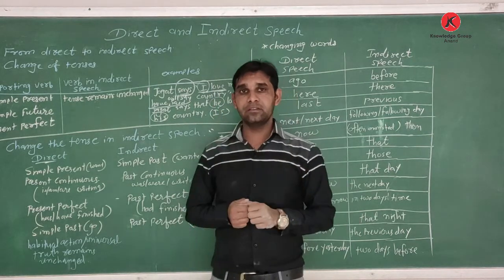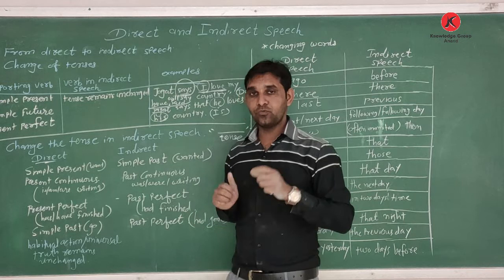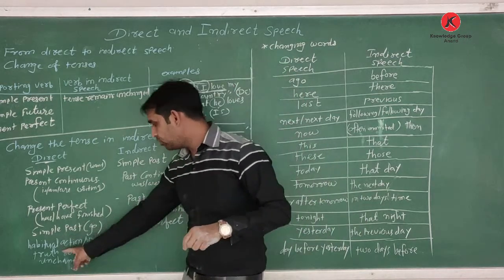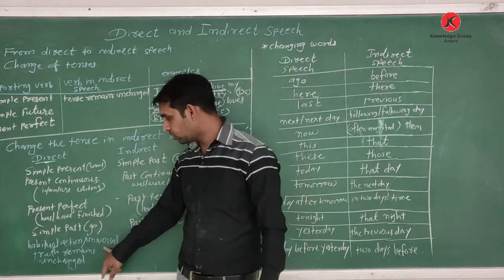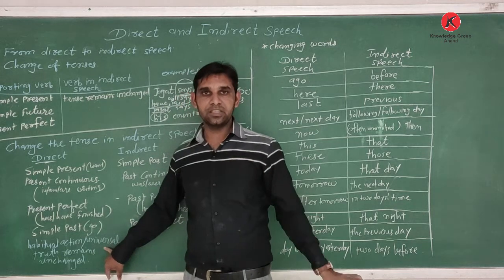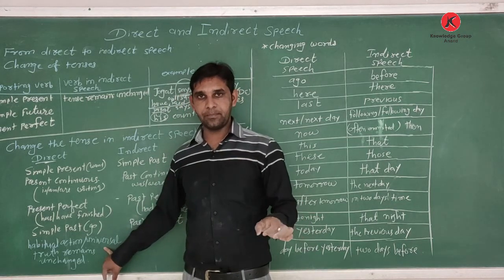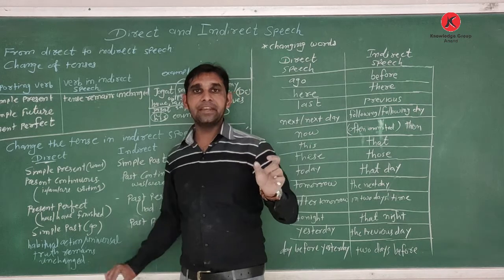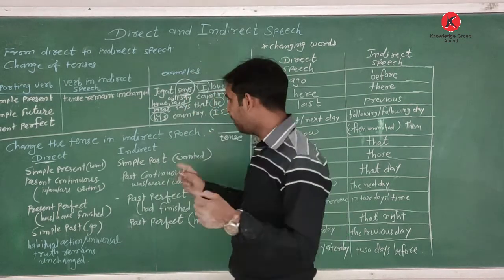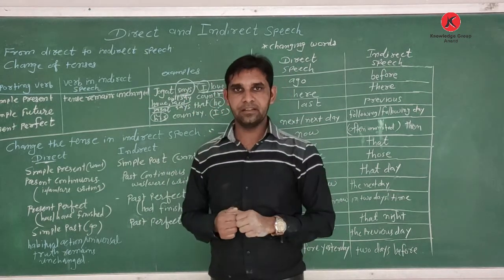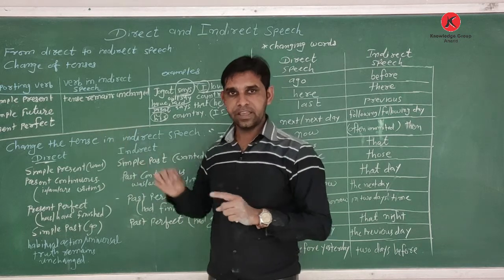Okay, but we do not change the tense when a habitual action or universal truth is given. We cannot change it. It remains the same. What we do, we only write the conjunction. If given, teacher said, the sun rises in the east.